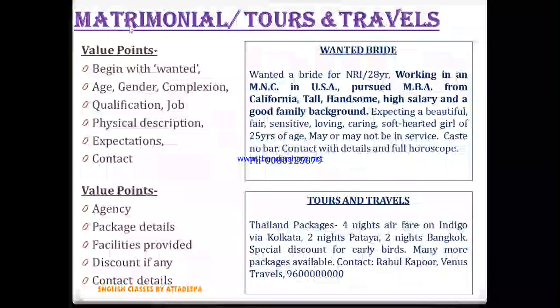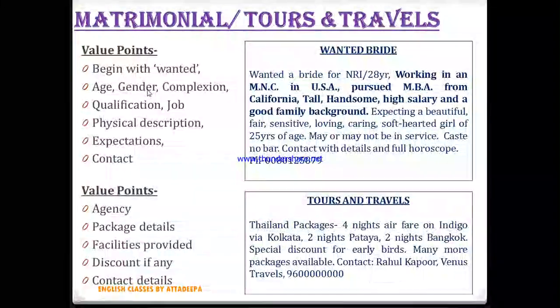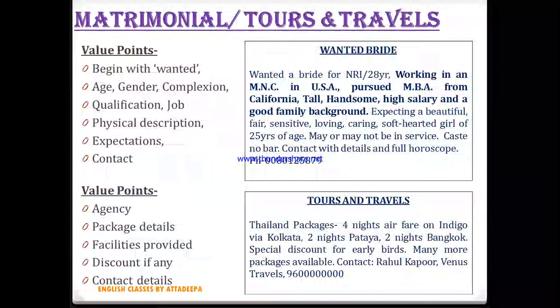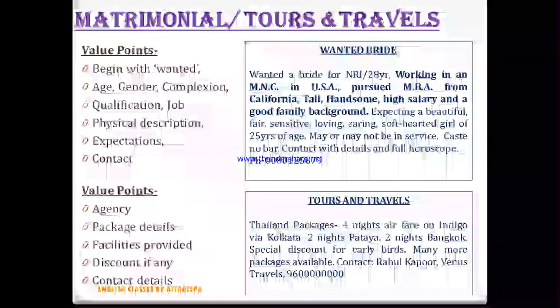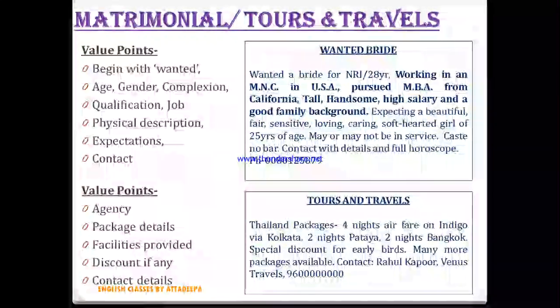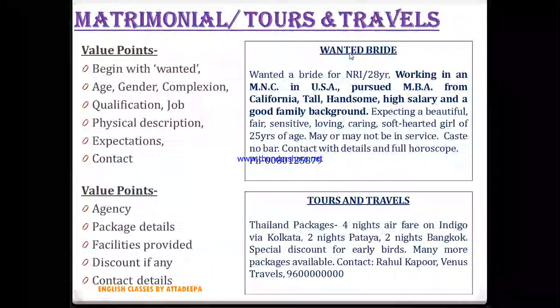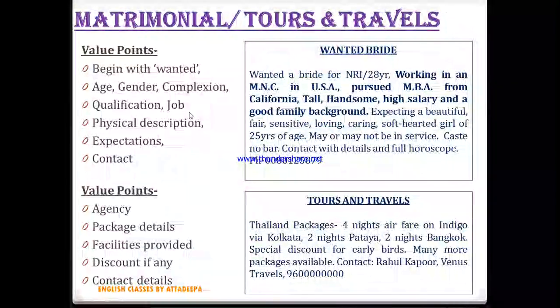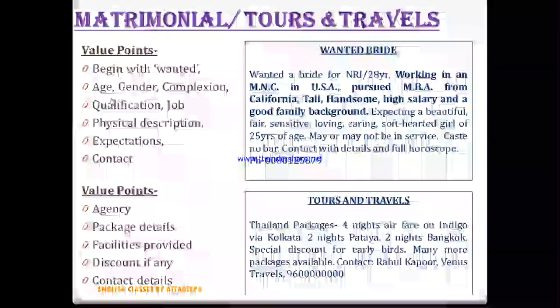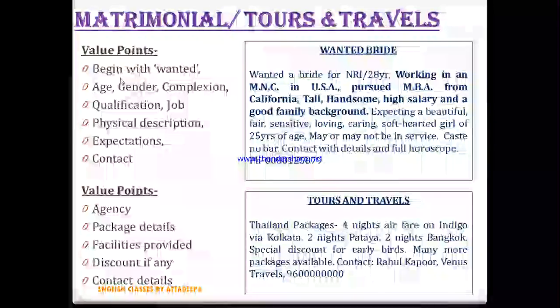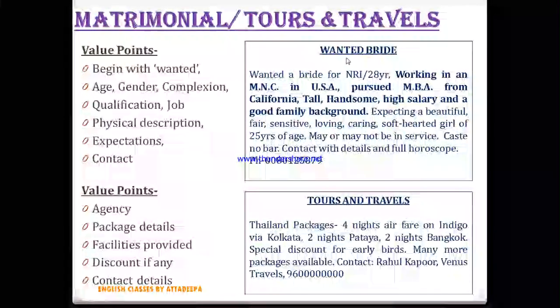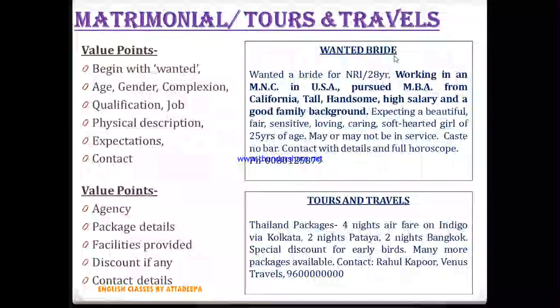Further, we'll move to matrimonial and tours and travels. So matrimonial advertisements, as I told you earlier, these are meant for matrimony, right? So meant for wedding. This can be from both the ends. It can be from the end of the groom, it can be from the end of the bride. Right, so I have written here wanted bride, so at the end of the groom. So here in value points, what all value points you have to write. First of all, heading will be wanted bride or groom.